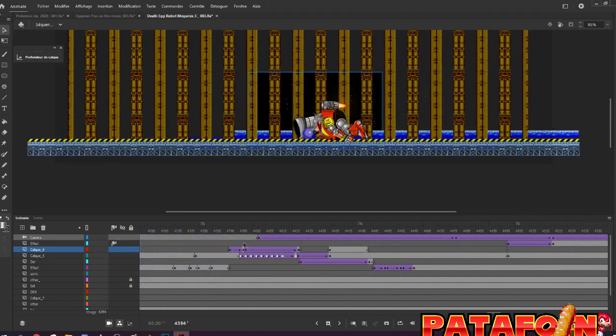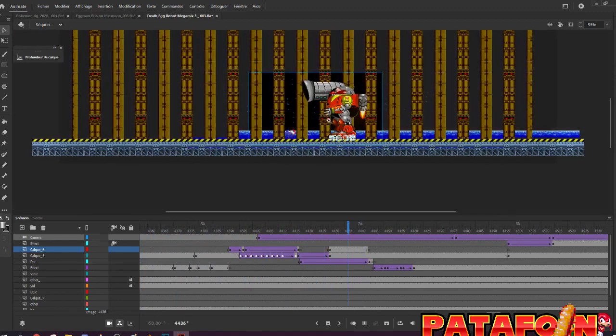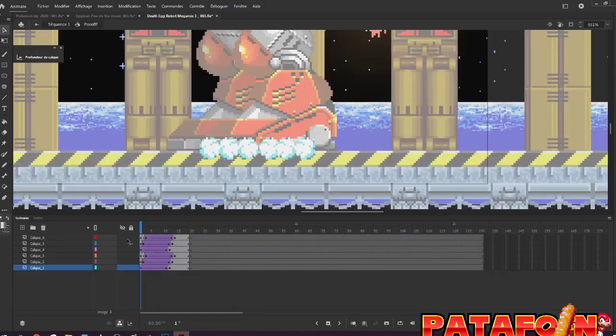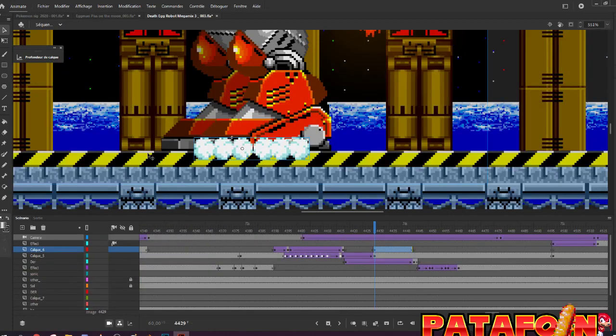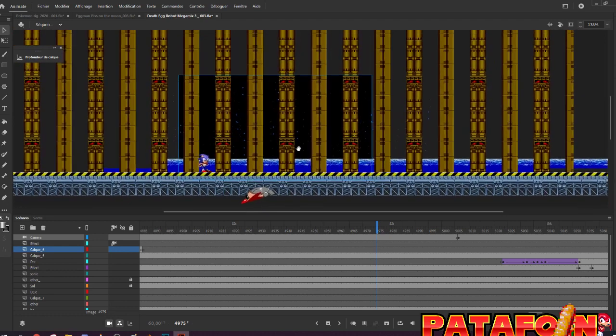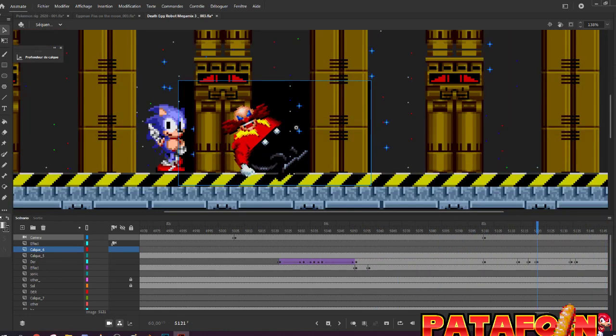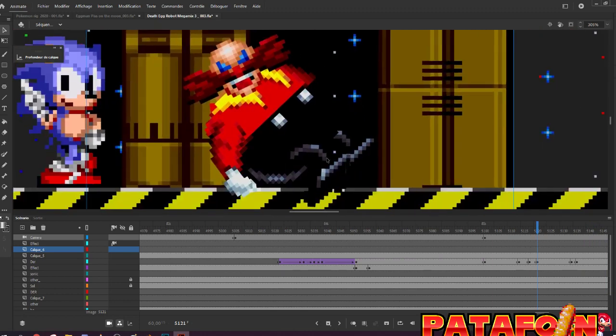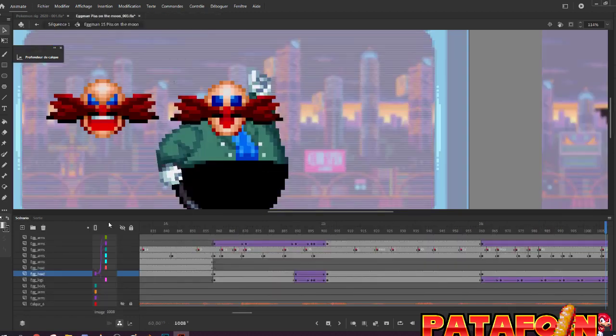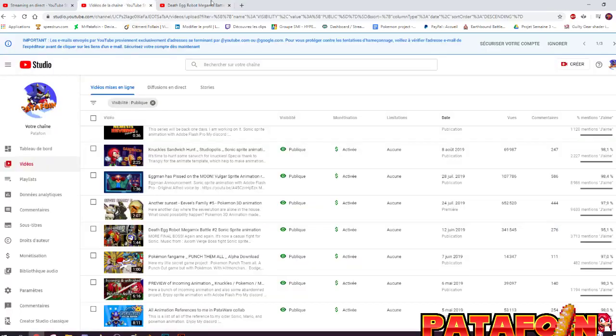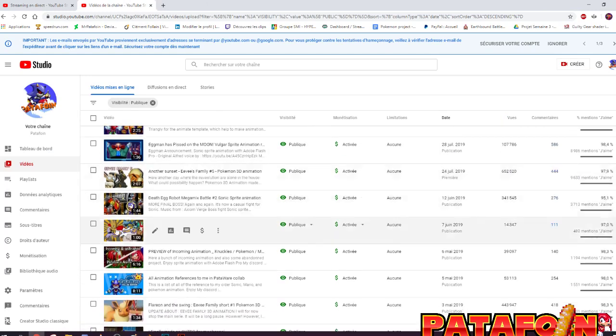There's really nothing special in this animation. Here you have some particle effect. The thing with Sonic animations is that they are very simple, so there are not a lot of things to show behind the scenes. And here everyone is not happy. Well, not a lot of things to show in this animation. Okay, so next one.